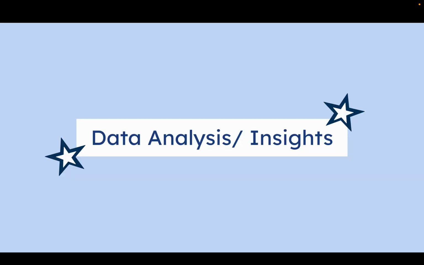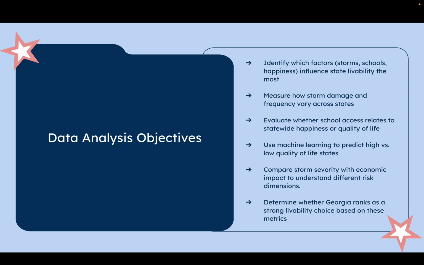Okay, data analysis slash insights. What was my objective with this analysis? I want to identify which factors influence state livability the most and measure how damage and frequency vary across states. I want to use machine learning to predict high versus low quality of life states, just sort of determining what states are good, what states are bad, and in particular, determining whether Georgia ranks as a strong livability choice overall.